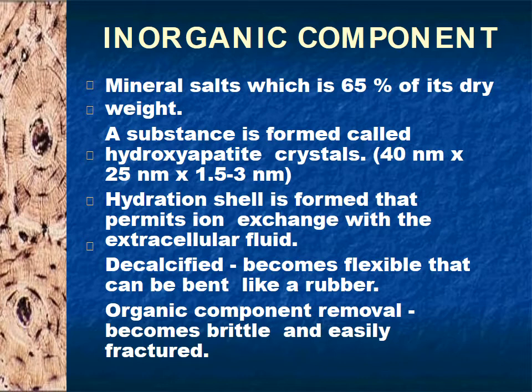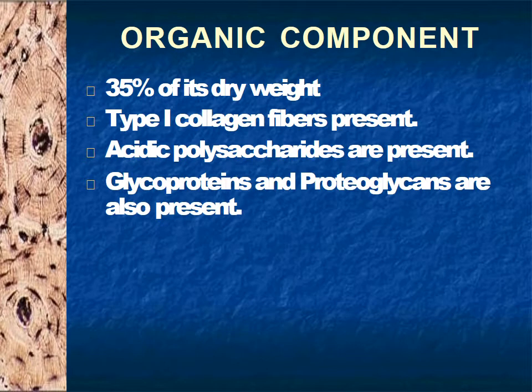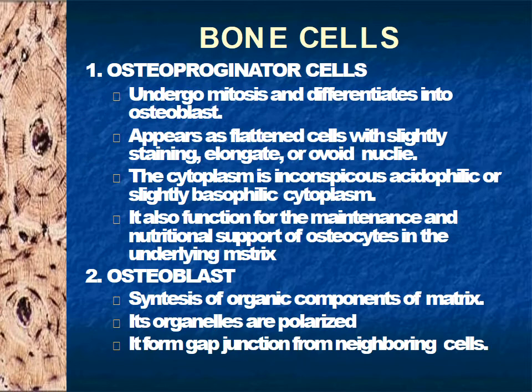If you decalcify it, remove its calcium phosphate, what will happen? It will become rubber-like, flexible. Organic component removed becomes brittle and easily fractures. And if you remove its organic component, like its collagen fibers, by burning it, how will it become? Brittle, like ash. Organic component is 35% of its dry weight. Type 1 collagen fiber is present. Acidic polysaccharides are present. Glycoproteins and proteoglycans are also present.